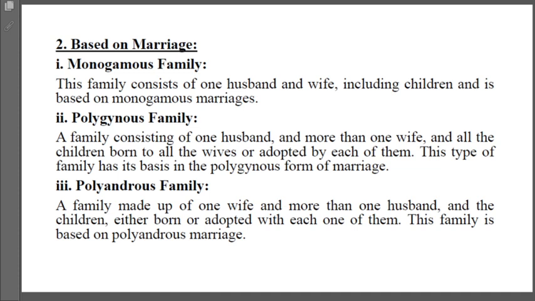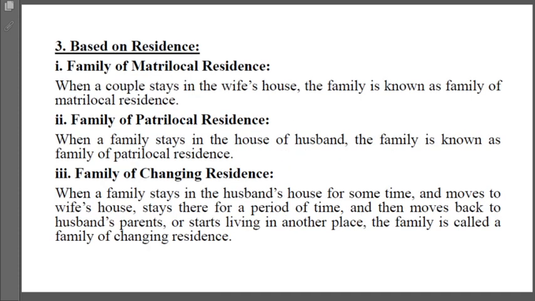Another important type of family based on marriage is the polyandrous family. It is a family consisting of one wife and more than one husband, and the children either born or adopted with each one of them. This family is a result of polyandrous marriages.